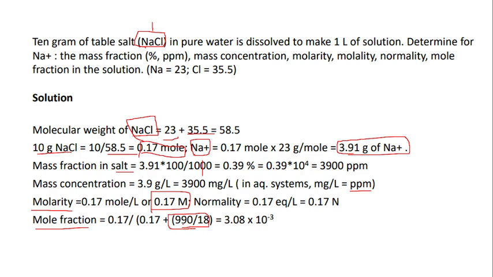So weight divided by molecular weight of water, which is 18. If you solve this one, you will obtain the mole fraction of the sodium, which is 3.08 into 10 power minus 3. Okay. This is how the mass fraction, mass concentration, molarity, normality, and mole fraction are all calculated.